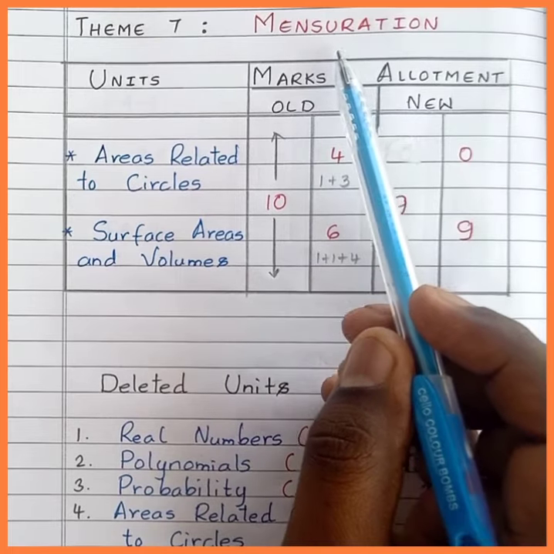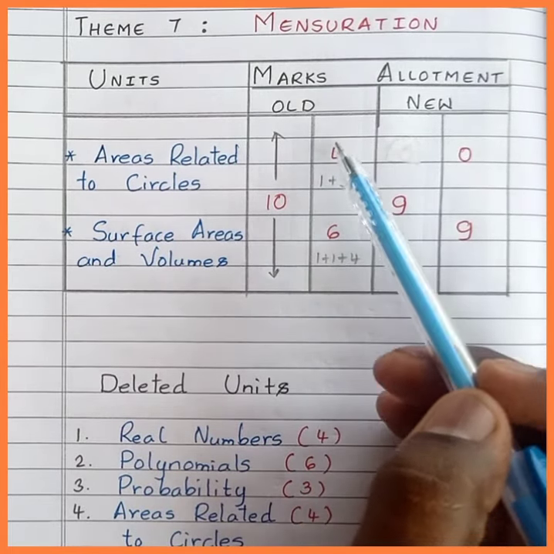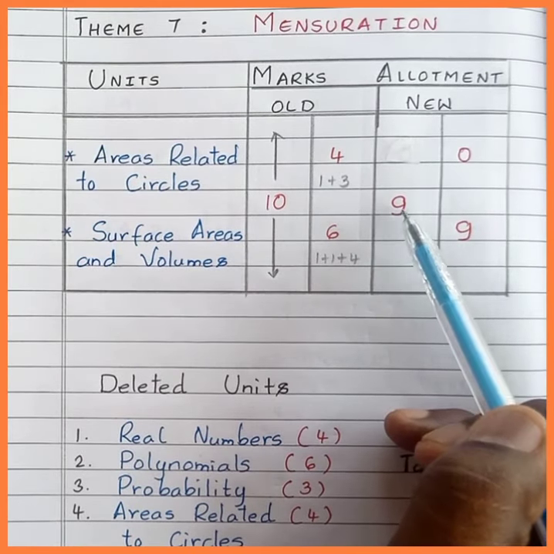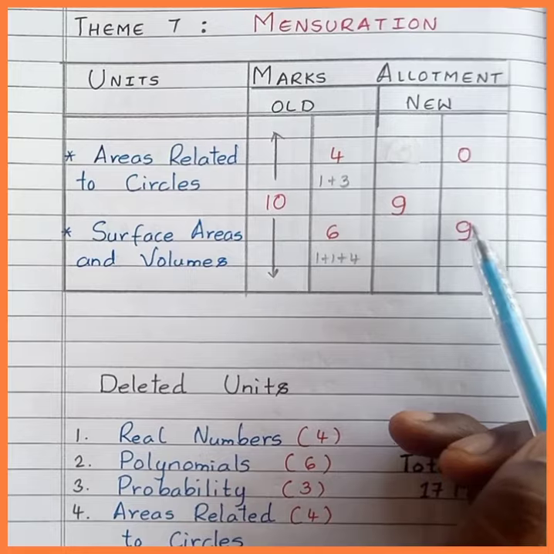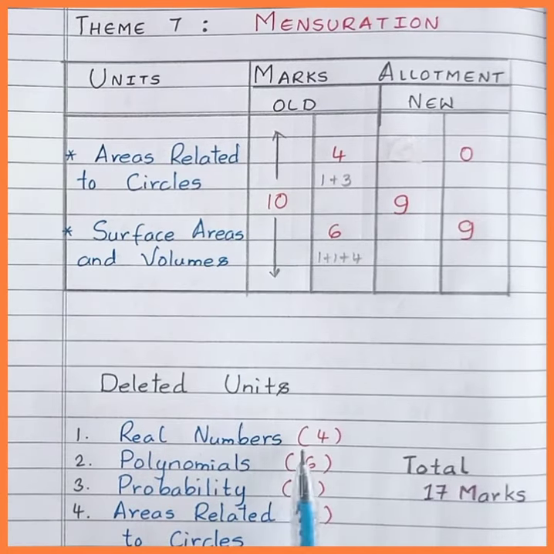Theme 7 mensuration. The units are areas related to circles and surface areas and volumes. The total allocated marks for this theme is 10 marks, that is 4 plus 6. The new allocated marks can be 9 as one unit is completely deleted.